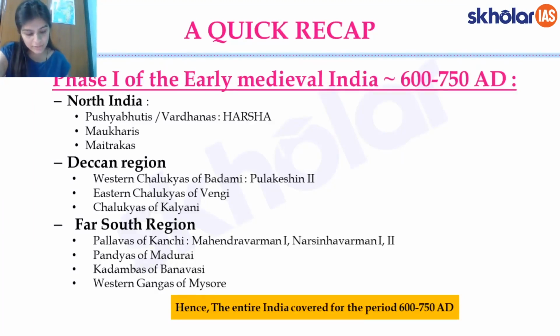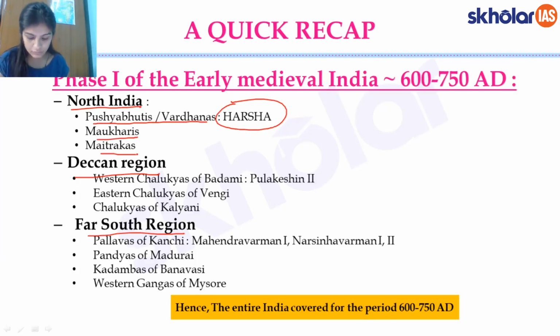But before we get into all this, let's try and take a quick recap of what we've covered so far. So we have done phase 1 of early medieval India, that is we have covered these 3 regions, North India, the Deccan and the far south region. In North India, we have spoken about the 3 key dynasties which were in play, which is the Pushyabhutis or the Vardhanas. And we did King Harsha in detail because he's an important ruler. We have done the other 2 dynasties, not as important, but to give you a more holistic picture. We had also spoken about the Maukhris and the Maitrakas. This was about the North India region.